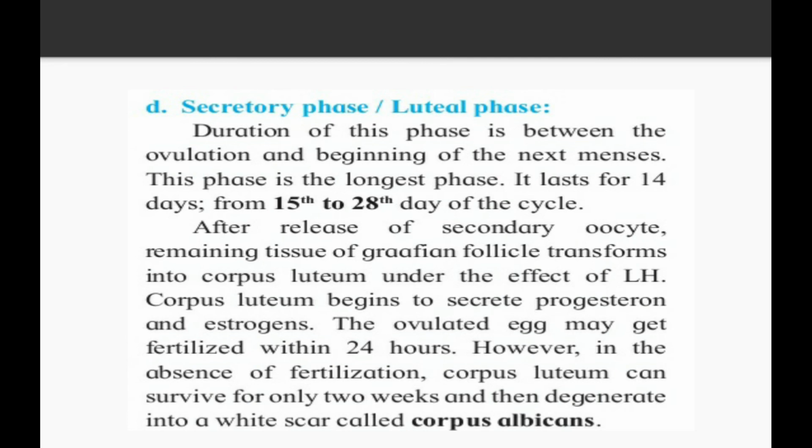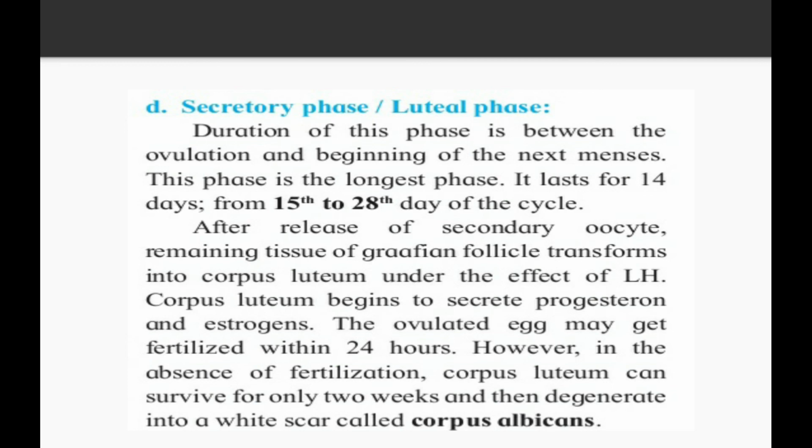See what happens. Corpus luteum begins to secrete progesterone and estrogen. The ovulated egg may get fertilized within 24 hours. However, in the absence of fertilization, corpus luteum can survive for only 2 weeks and then degenerates into a white scar called the corpus albicans.